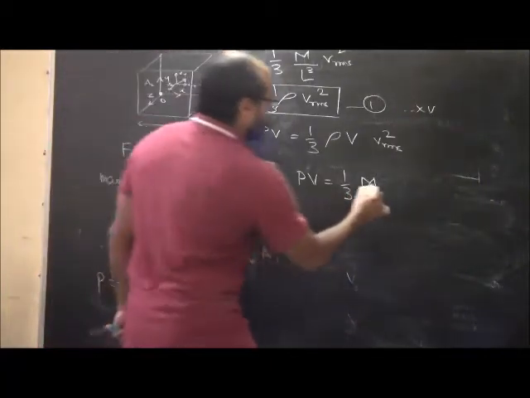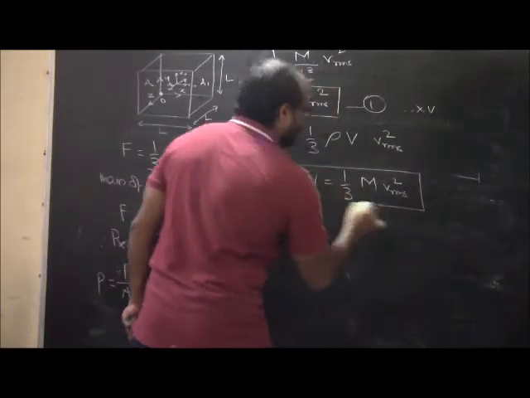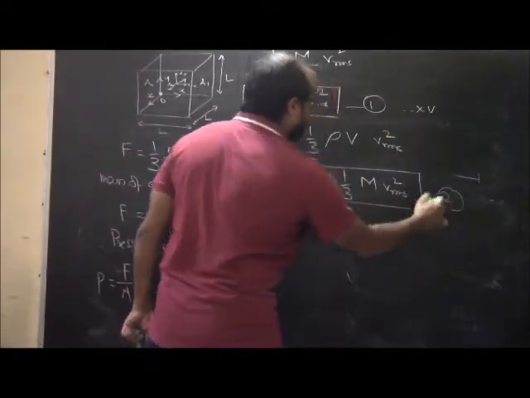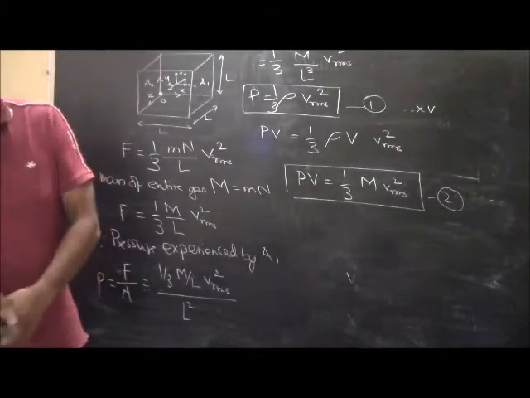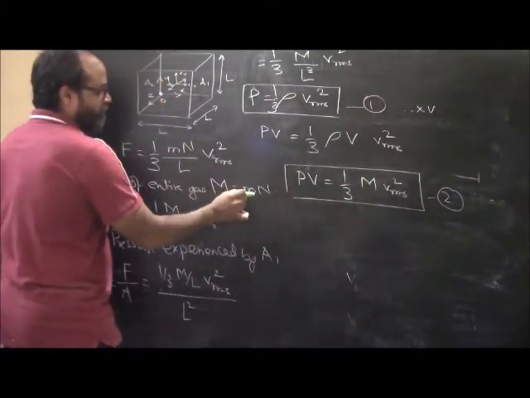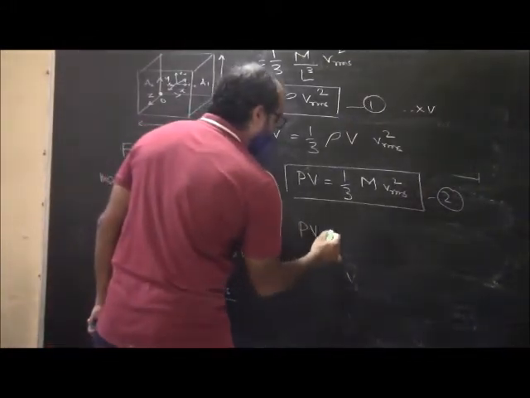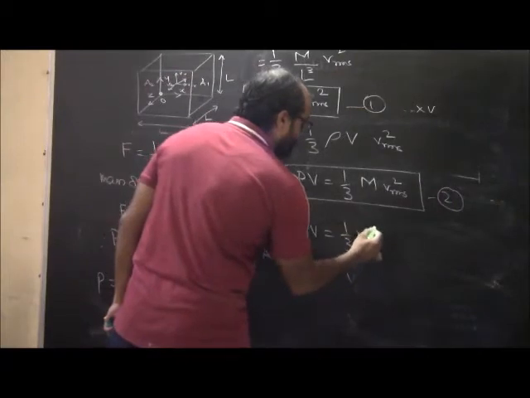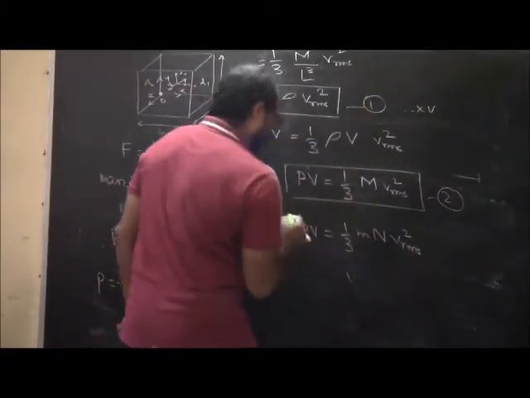V RMS square. RMS square. So this becomes another thing that we can associate with. Okay. What else can we write? See, mass basically is the number of, if we have mass of 1 mole or 1 molecule into n, we can also write this as PV is equal to mass of 1 particle into number of particles V RMS square.